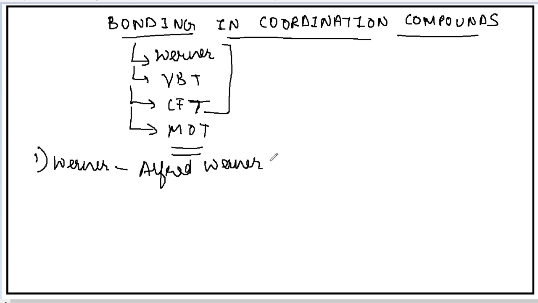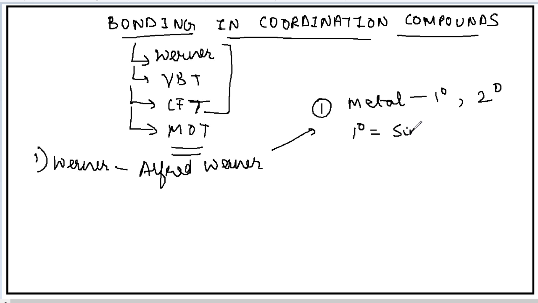He gave some of the postulates to explain his theory. The first point is that he said that metal shows two types of valencies, primary valency and secondary valency. Now what is meant by primary valency? Primary valency is the metal's valency which the metal shows in case of simple salts.